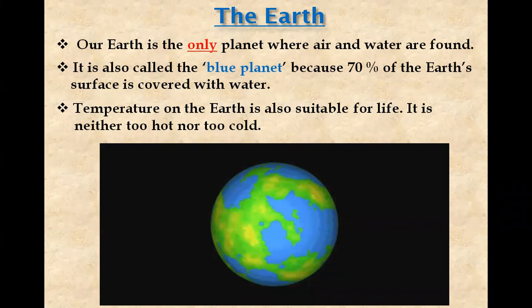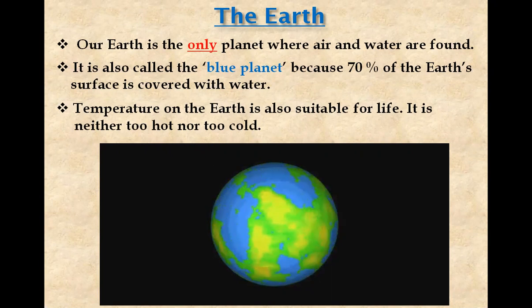Children, you know that Earth is not very near to the Sun like Mercury, nor is it very far away from the Sun like Neptune. So, temperature is very much appropriate for life to exist on the Earth. So, these are the important features of our planet Earth.